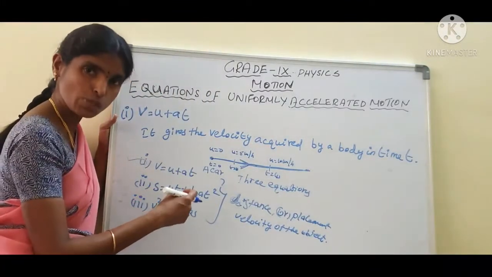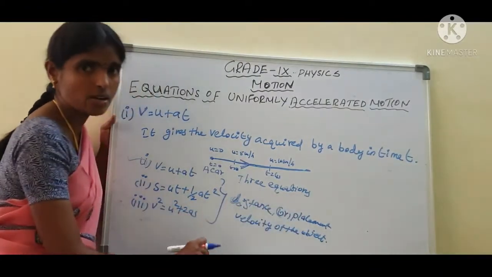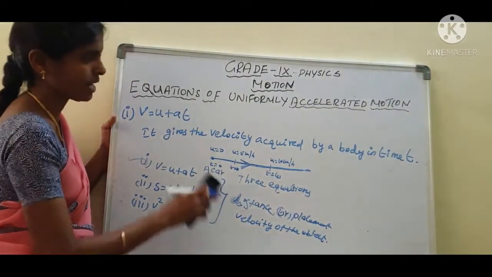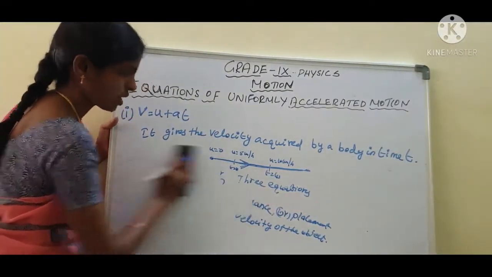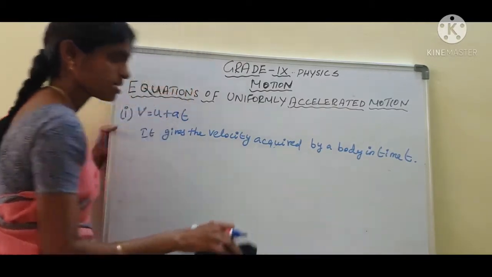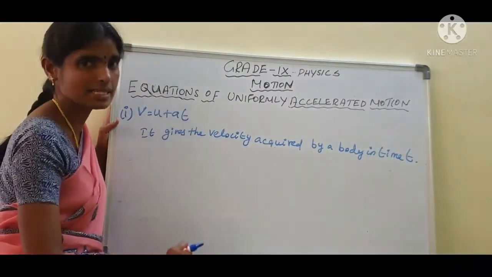Using the three equations, what can we find out? The distance or displacement and velocity of the object. Are you clear, students? Already we have explained the first equation. Today we are going to recall the equation just one time. See here, what is the first equation? v equal to u plus at.